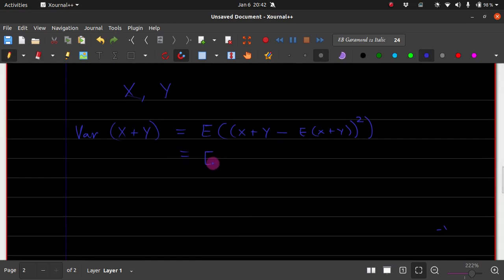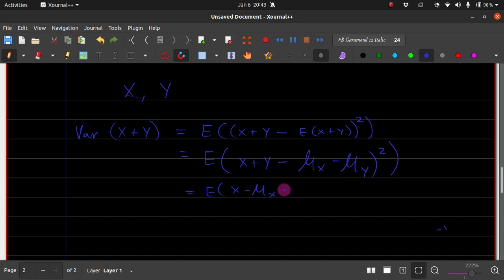So this will give rise to what? x plus y minus the expectation of the sum, which is the sum of the expectations. I'll write it in another way: mu x plus mu y, square of it. This will give rise to the expectation of x minus mu x plus y minus mu y, whole square.